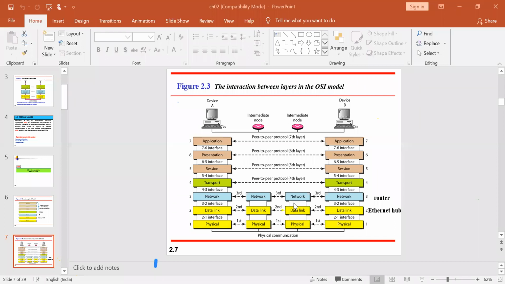Suppose my end device is a printer. It also has its physical layer. It also has a data link layer where the data needs to be transmitted. Then it will give the form in terms of itself.